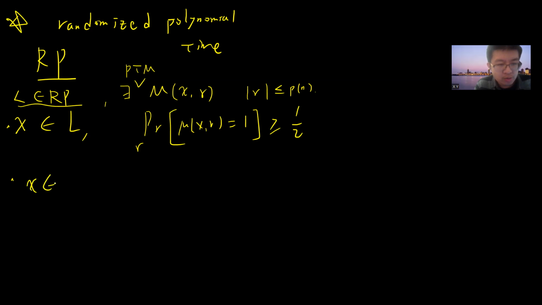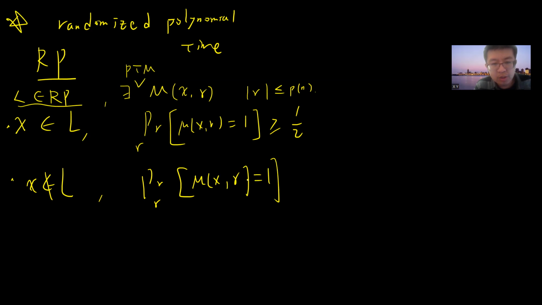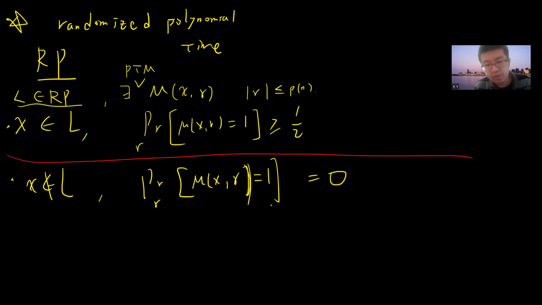If x does not belong to L, then the probability over the random bits r that your randomized algorithm outputs 1 is exactly 0. So this algorithm has only one-sided error. It's very restricted: if x does not belong to L, the algorithm always says no. Very simple.